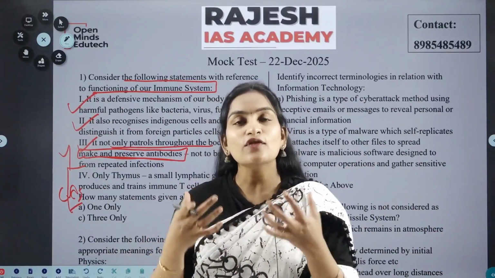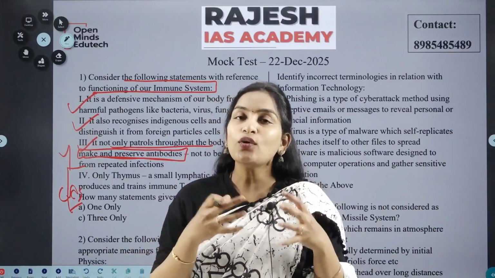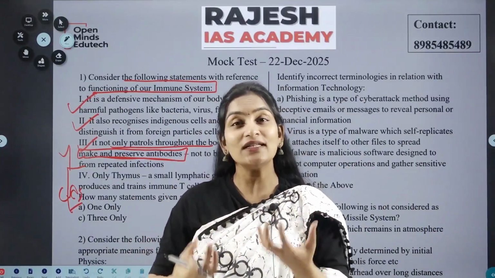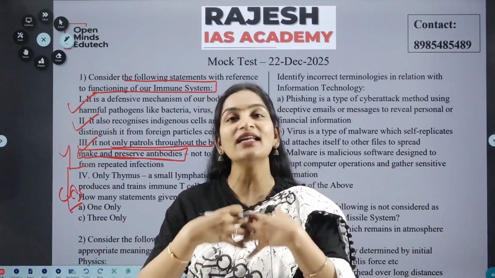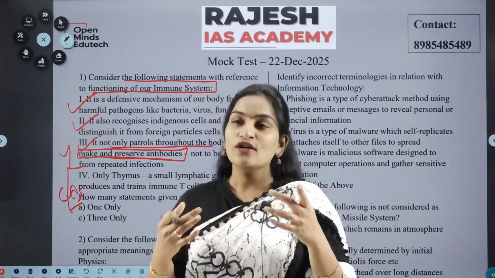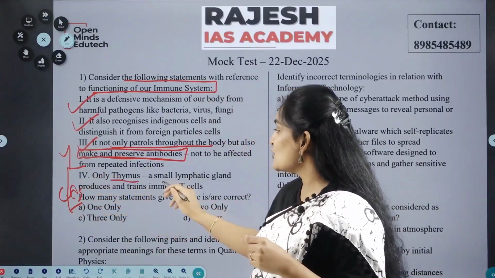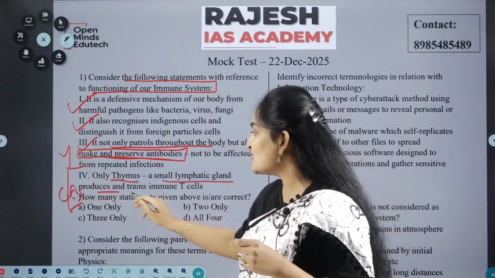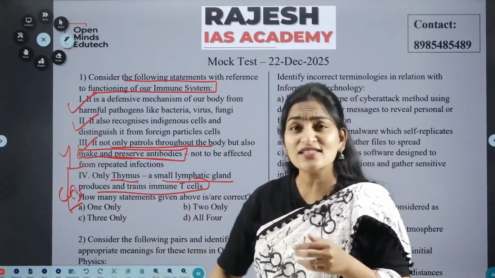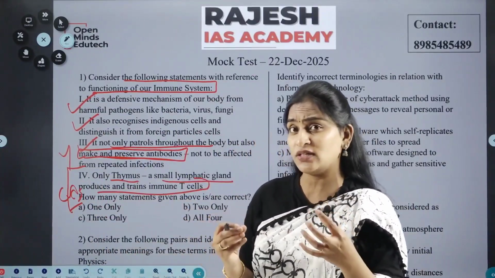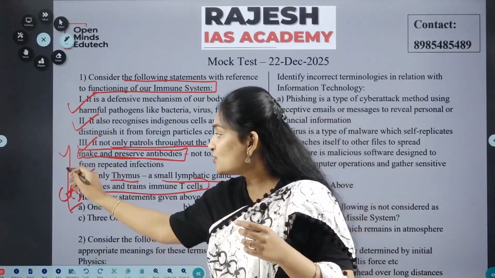But this time it was found that it is not only the thymus; even the T cells themselves have their regulatory mechanism. So look at the fourth option: only the thymus, a small lymphatic gland, produces and trains the immune T cells. Just now I told you this is linked with current affairs, and that this is not the only option.